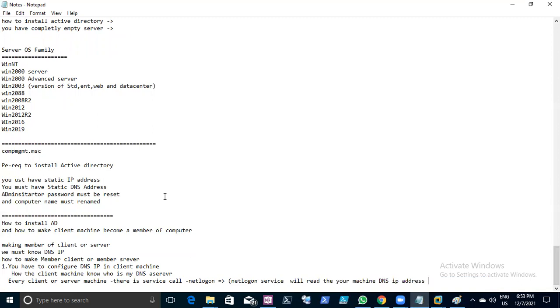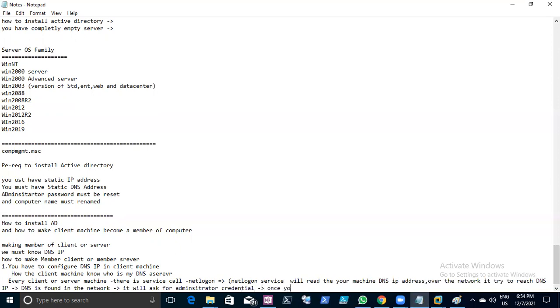Then over the network, it will try to reach the DNS IP. Once the DNS is found in the network, it will ask for credentials. It will ask for the administrator credential.